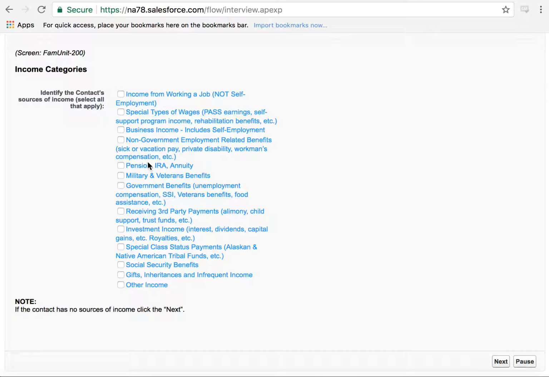Or for example, if they only receive income from government benefits, so things like SSI, food stamps, you would click this box and you would go through a series of questions regarding those types of income. If the individual that you're screening for has no income, you can leave all of these blank and click Next.